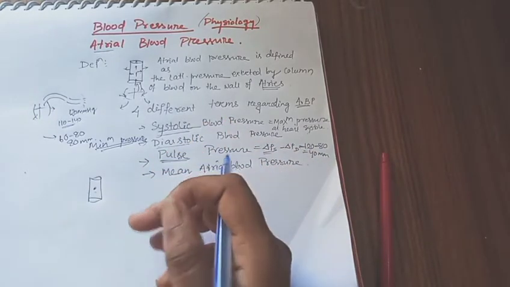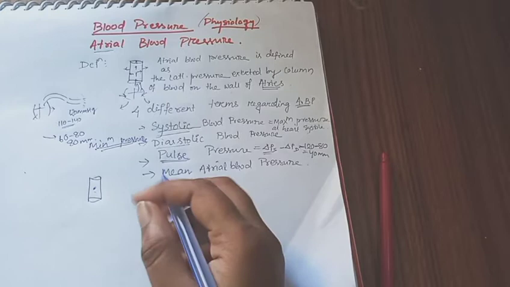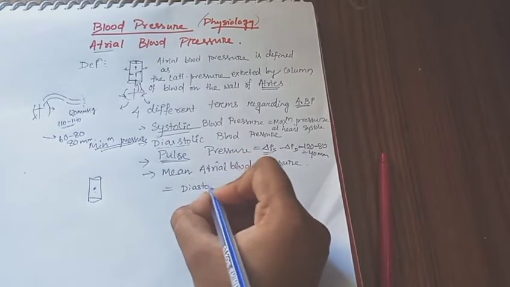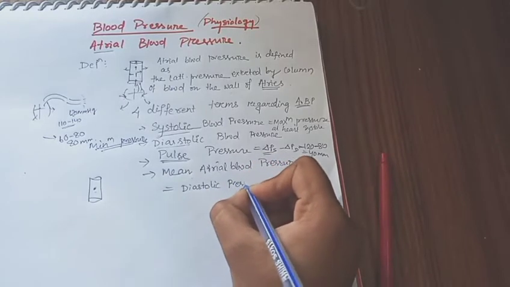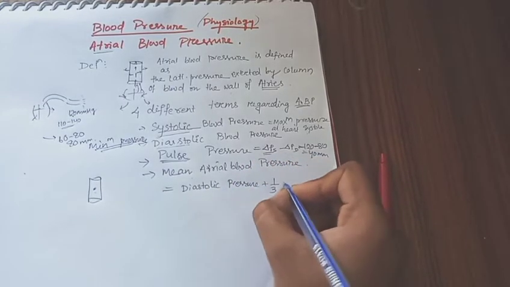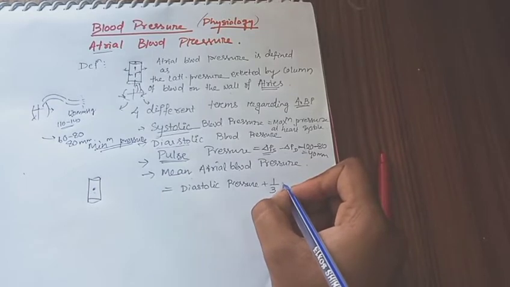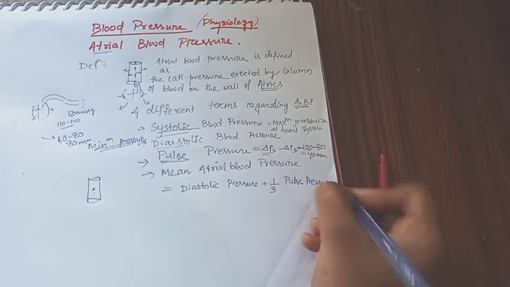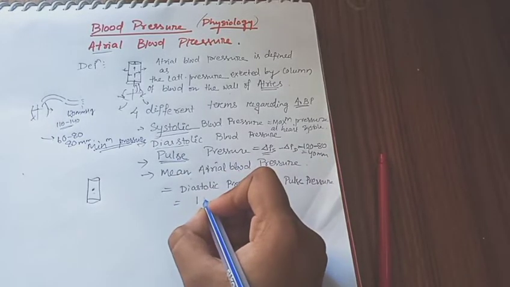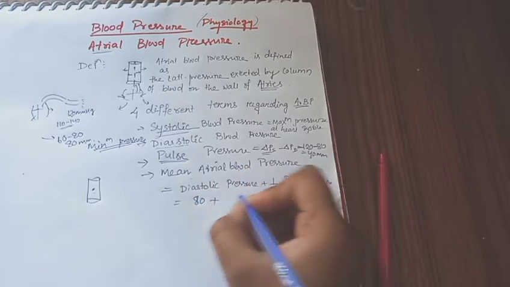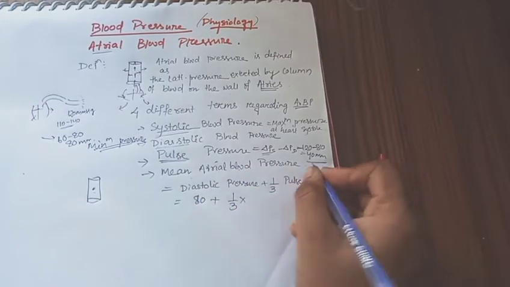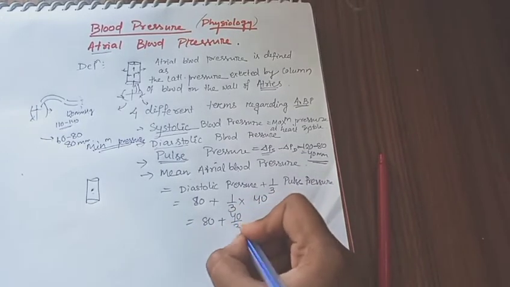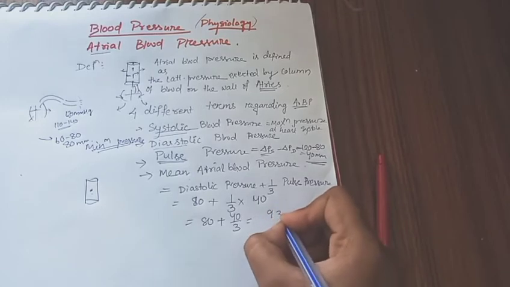Its formula is diastolic pressure plus one third of pulse pressure. Diastolic is about 80, plus one third of the pulse pressure we discussed, 40. So that is 80 plus 40 by 3, which is about 93.